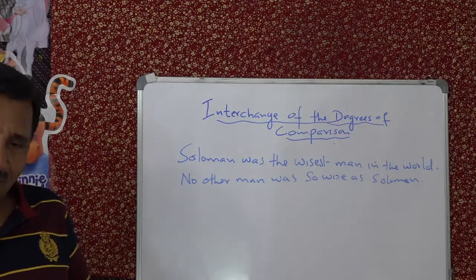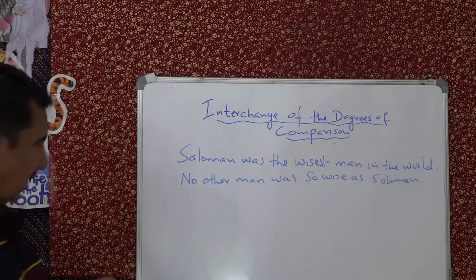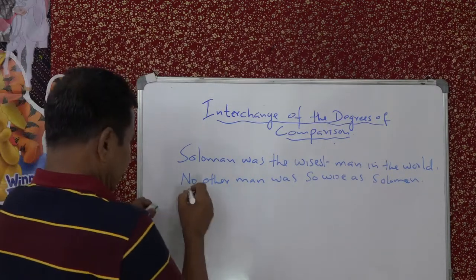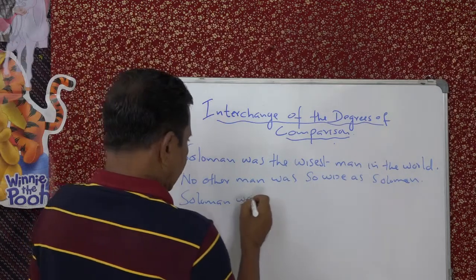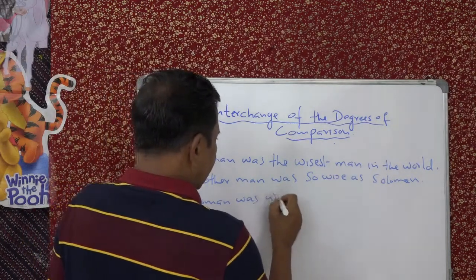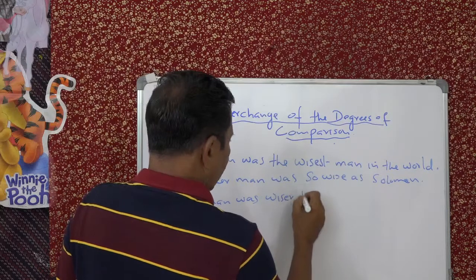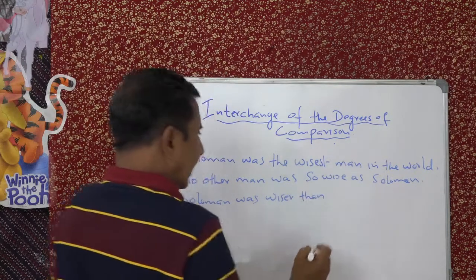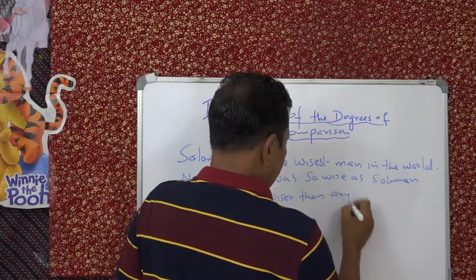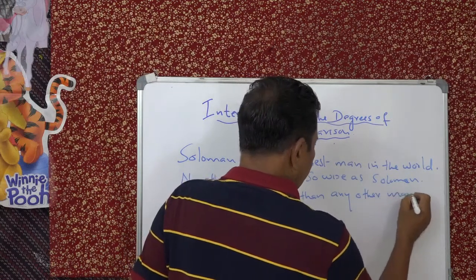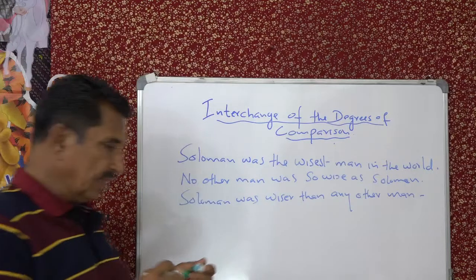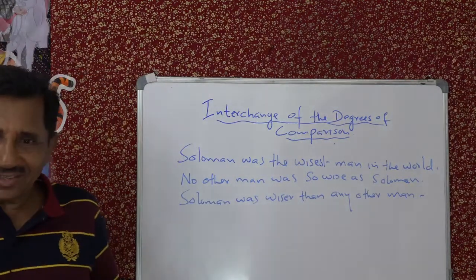Now what about the comparative degree? Solomon was wiser than any other man in the world. Any other man in the world. Did you see that?